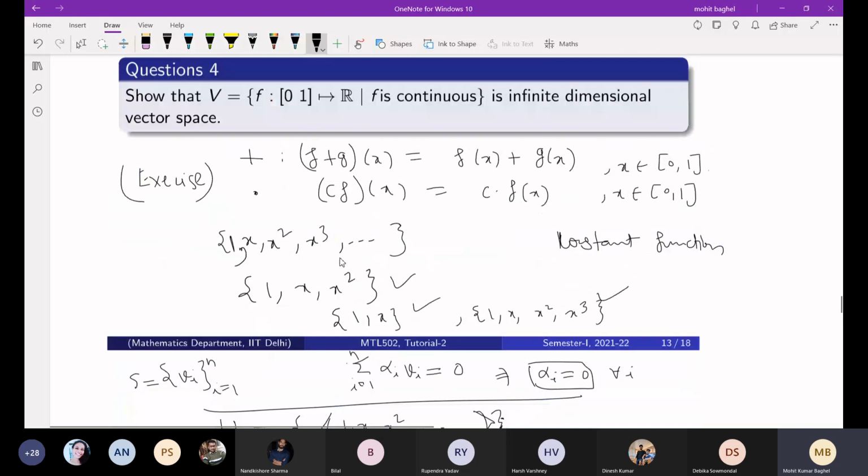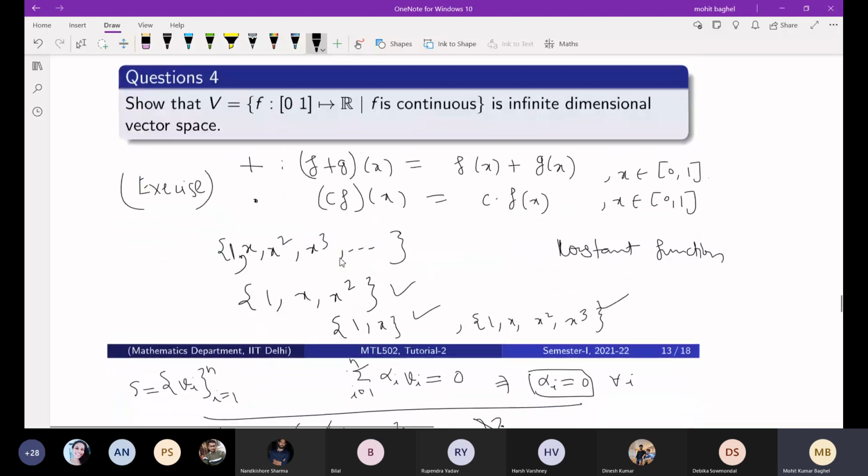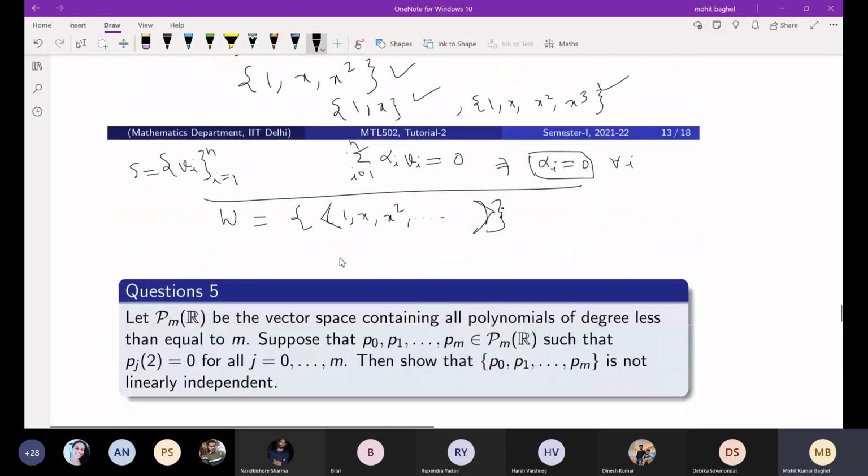In this vector space, vectors are functions. So if W is the set generated by 1, x, x square, then you can claim that W is a subspace of V, and it is basically the set of all polynomials.